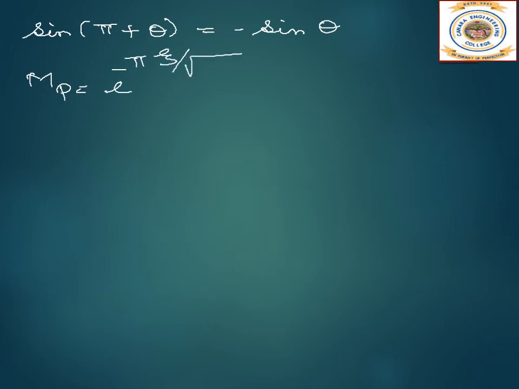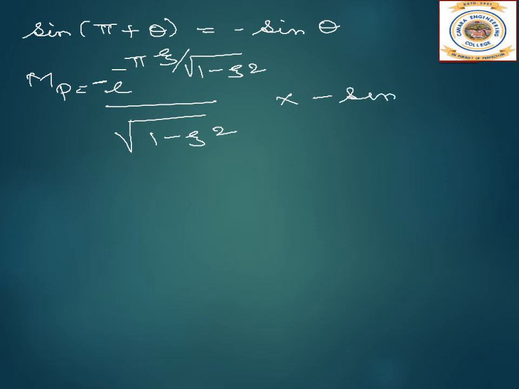But what is sine pi plus theta? Sine pi plus theta is minus sine theta. So Mp we get as e power minus pi zeta by root of 1 minus zeta square whole, divided by root of 1 minus zeta square into minus sine theta. Here negative negative will become positive.